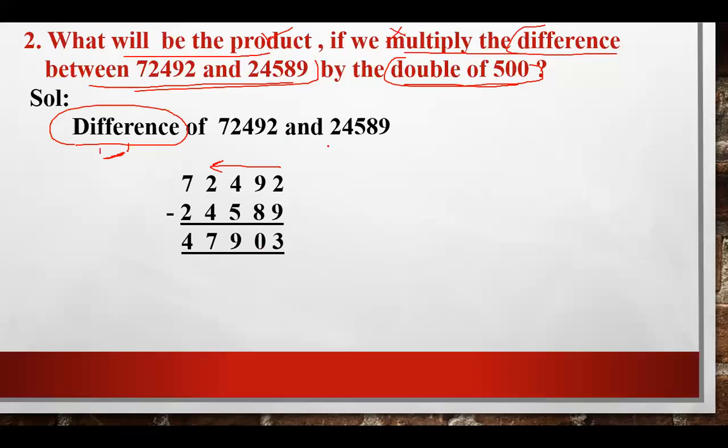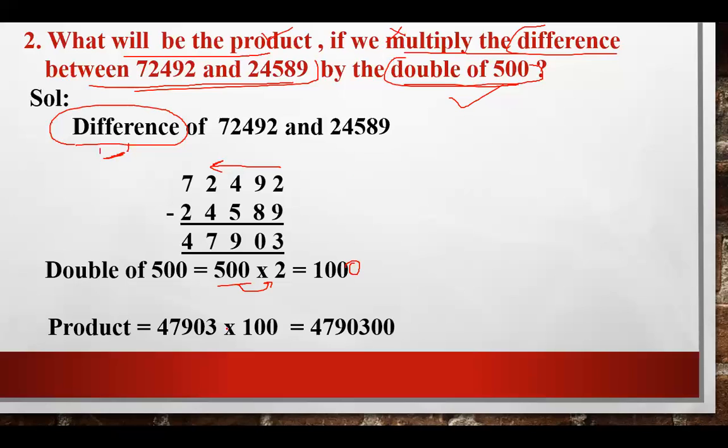After finding the difference, we will find the double of 500. Double of 500 means you have to multiply 500 by 2. This will give you 1000, right? This would be 1000. Okay, now let's multiply the given numbers and let's find its product.